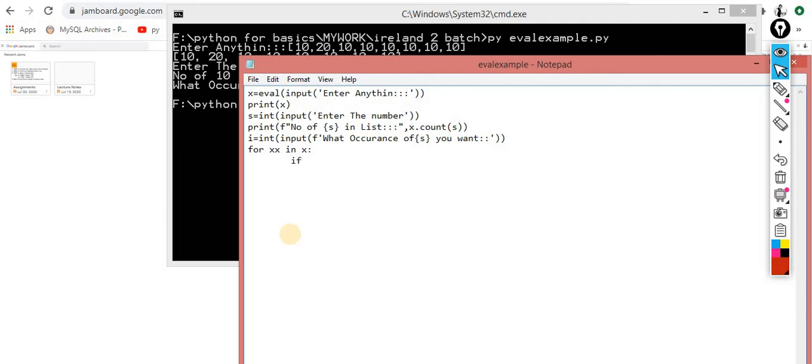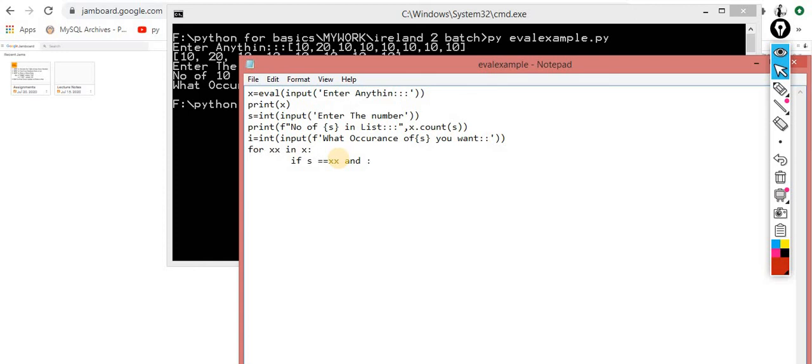If the searching element is 10, if s double equals xx, okay, almost done.